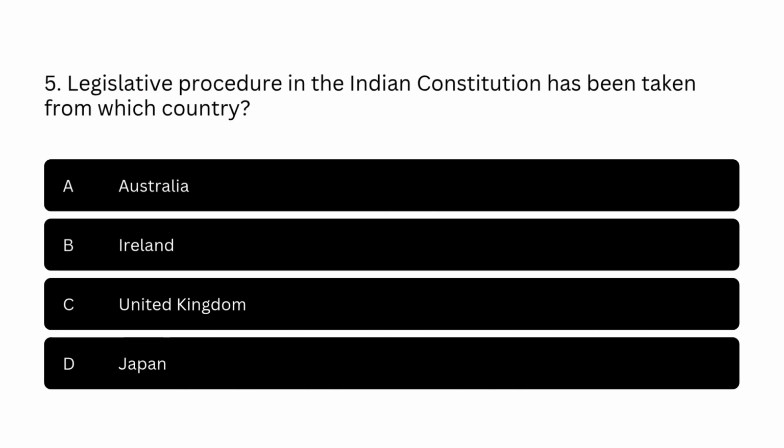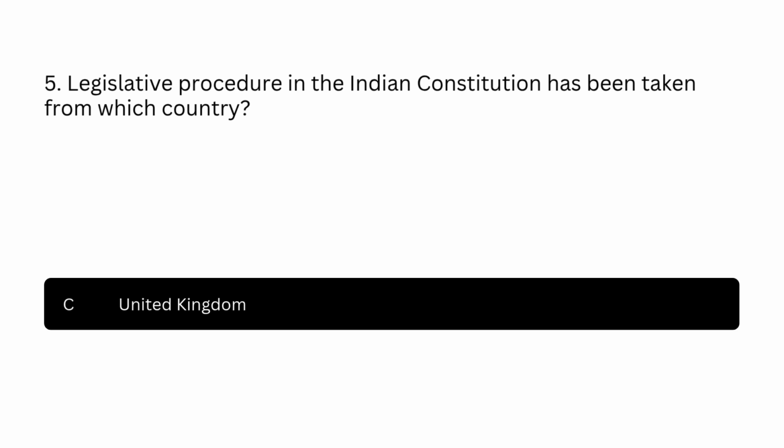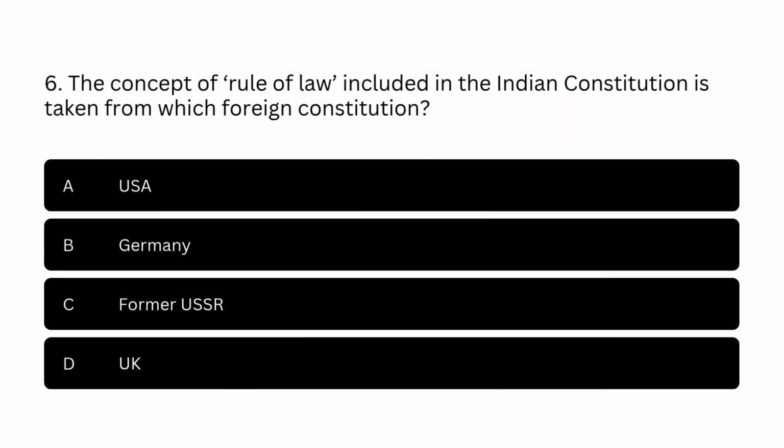Question number 5. Legislative procedure in the Indian Constitution has been taken from which country? Option A. Australia. Option B. Ireland. Option C. United Kingdom. Option D. Japan. The correct answer is option C. United Kingdom.